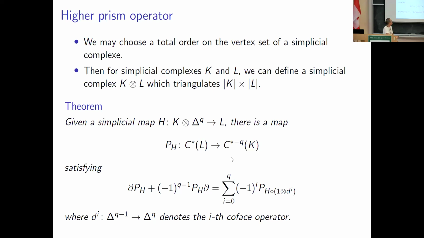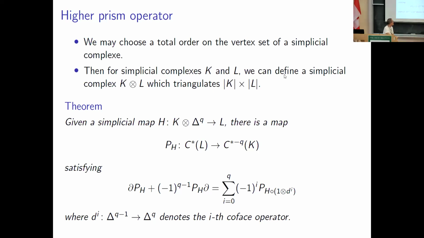Let's choose a total order on the vertices of a simplicial complex. We always have a total order on the vertex set.